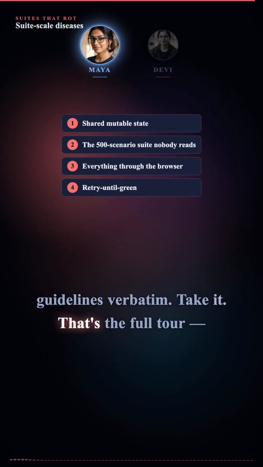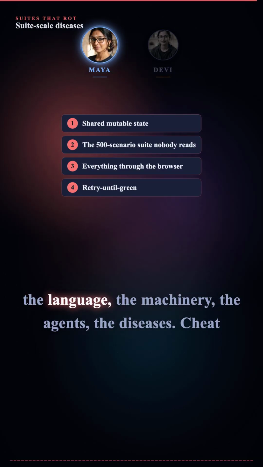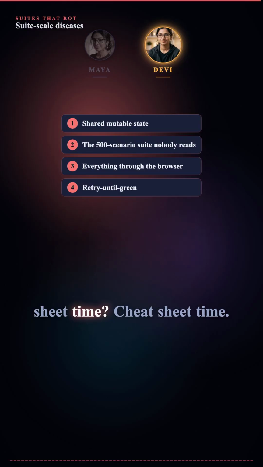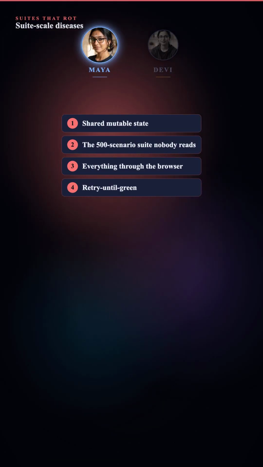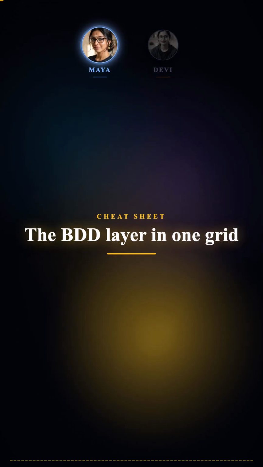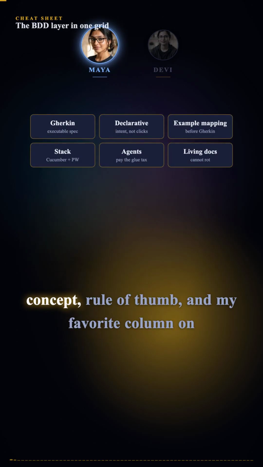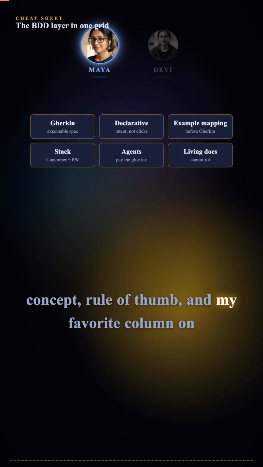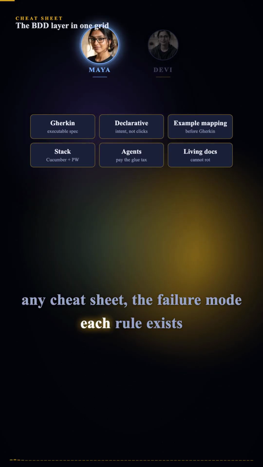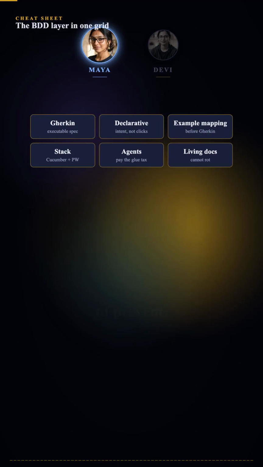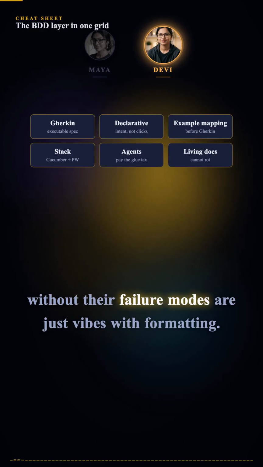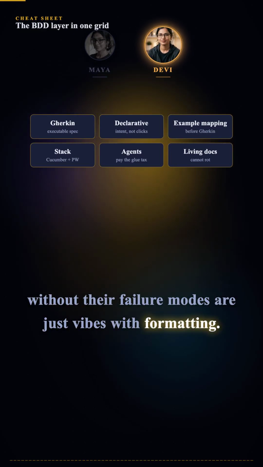Take it. That's the full tour. The language, the machinery, the agents, the diseases. Cheat sheet time? Cheat sheet time. The whole deck on one slide. 3 columns: concept, rule of thumb, and my favorite column on any cheat sheet: the failure mode each rule exists to prevent. The third column is the good one, agreed. Rules without their failure modes are just vibes with formatting.